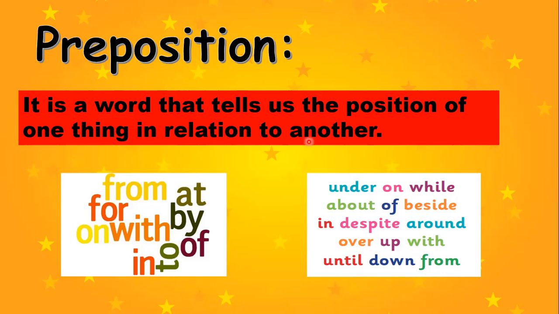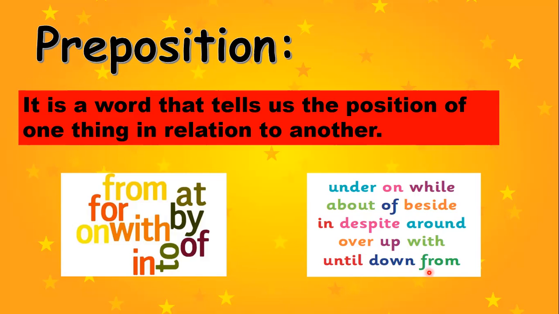Now, what are the general words that we use? From, for, on, with, at, by, of, to, in. Now these are not the only prepositions, but we have some more. Under, on, while, about, off, beside, in, despite, around, over, up, with, until, down, from.